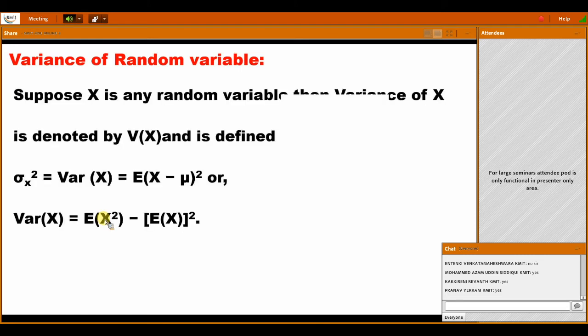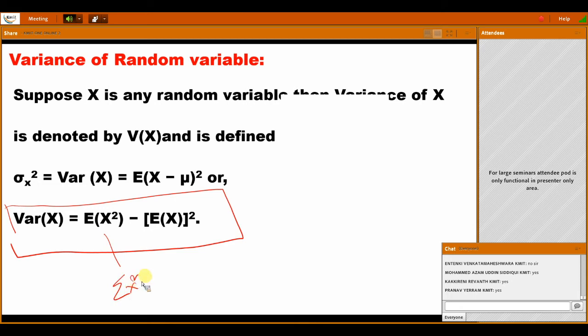Next, variance. I already explained what variance is. The variance formula is E of x square minus E of x whole square. What is the E of x square value? That is summation x square into P of x. What is the E of x value? That is the mean. E of x means mean, whole square. This gives the variance.